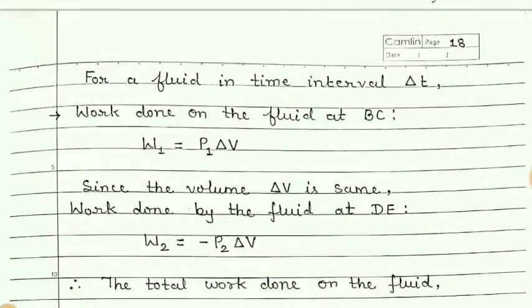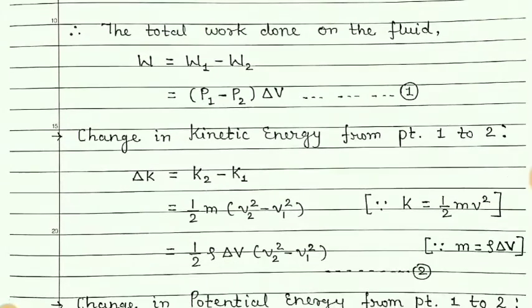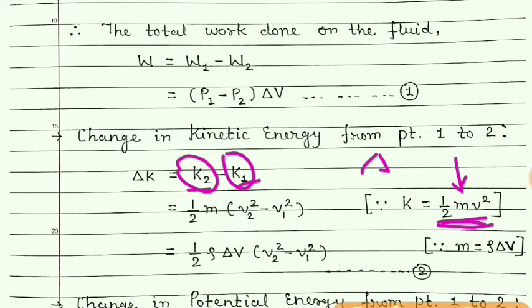And so we have written K2 minus K1, that is final velocity minus initial. We have the formula for the kinetic energy. K is half mv square. But we know that mass of the fluid in time interval delta t, that is mass flux, remains constant.